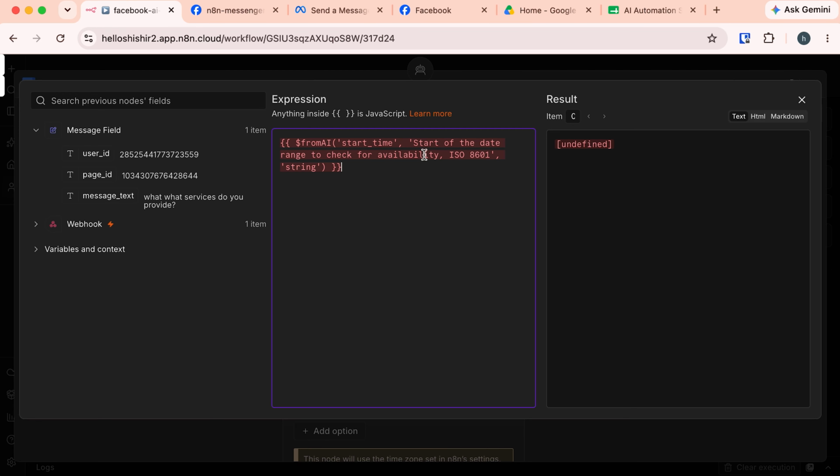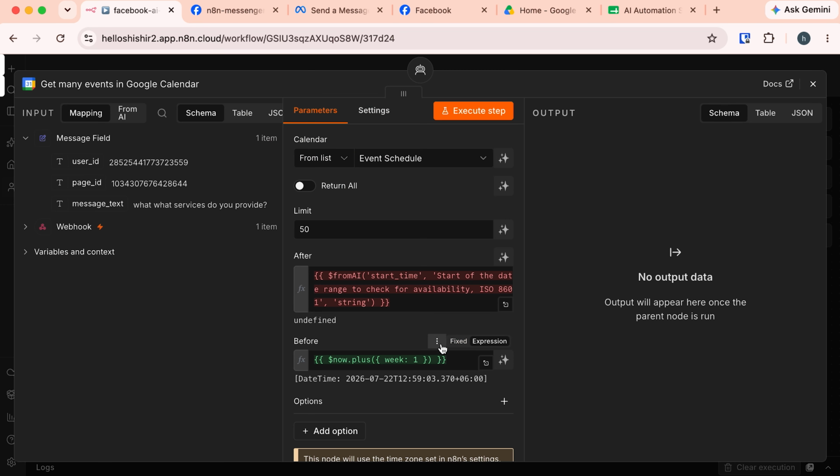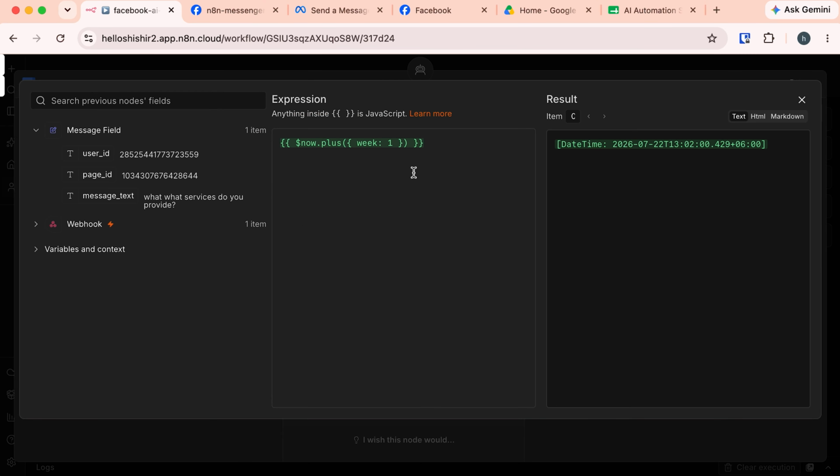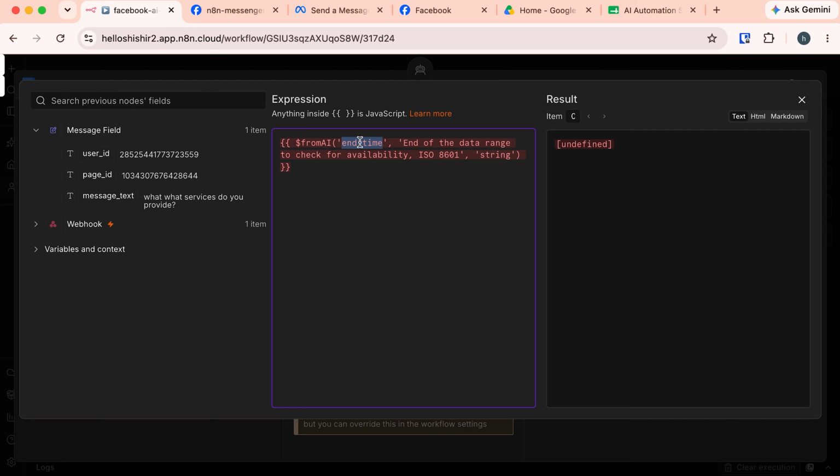So here I am using this start time to provide the start date range to search for, and here I provided a description: start of the date range to check for availability, in ISO 8601 format, and the data type is string. Okay, let's close this. Next, we need to provide a date for the before field. Let's expand this and paste the code snippet here. Here I'm using this end time, for the end of the date range to check for availability. It is also ISO 8601 and the data type is string.